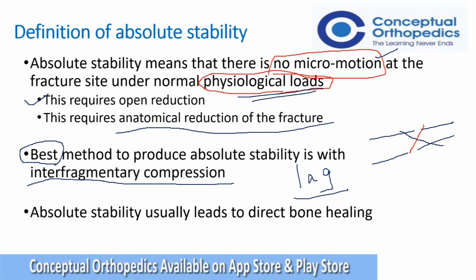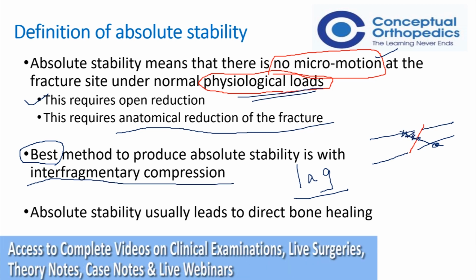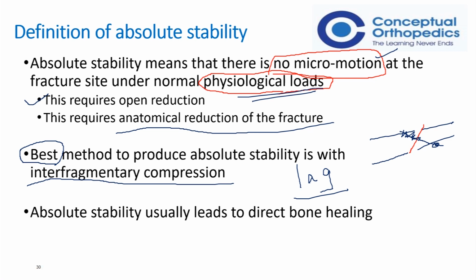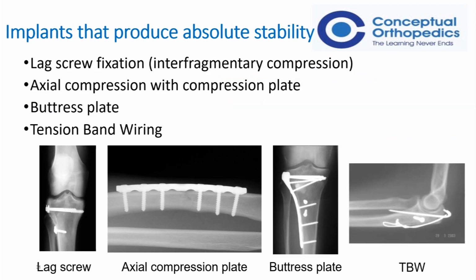How do we achieve absolute stability? The four ways of achieving absolute stability start with lag screw fixation. This could be coupled with a neutralization plate. So lag screw plus or minus a neutralization plate, and we have known that this is the best method of achieving absolute stability. We could achieve the same stability by compression plating.